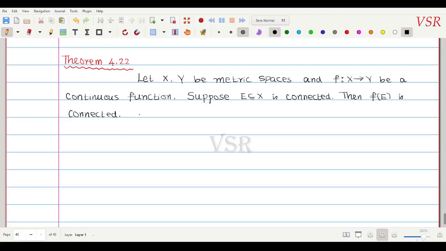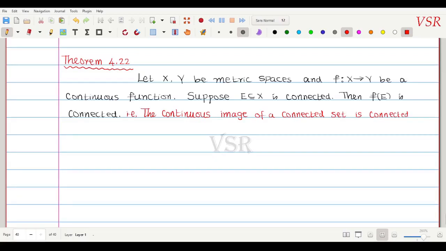So that is, a continuous image of a connected set is connected.